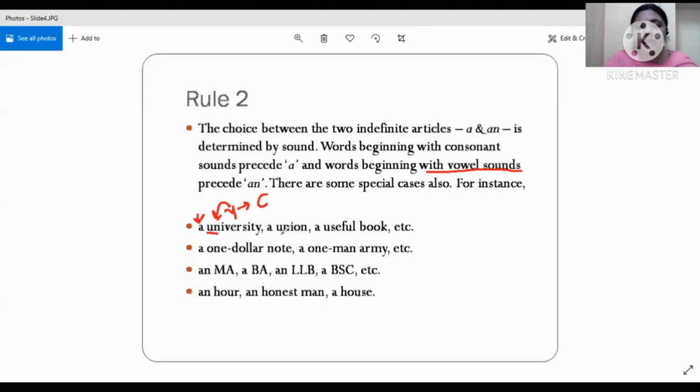That is why we have used this article a over here. Again, similarly, a union. Again, the sound of Y can be heard. Therefore, we are using this article. Then a useful book. Again, the sound of Y. Now, see, if we have to use an article before the word umbrella, umbrella also starts with U, right? But the sound is that of a vowel. Therefore, we use the article an before the word umbrella. Okay. So the difference between the sound of a vowel and consonant is clear to everyone?